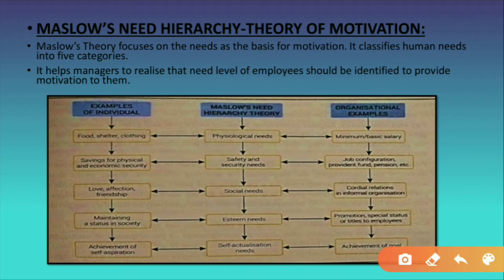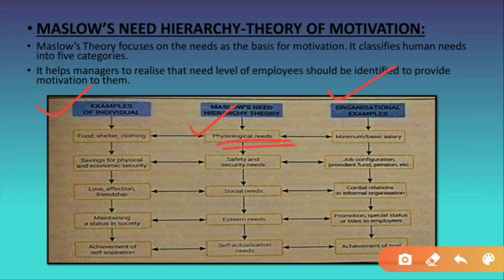See, the first need given by Maslow is physiological needs. Now we will study the physiological needs on the basis of an individual and also from the organizational viewpoint. Now students, imagine what the physiological need could be for an individual and what the physiological need could be for an employee. Physiological, by the word itself you can identify, means physical. Physical means the things which you can touch and feel. So the first need is the physiological need.